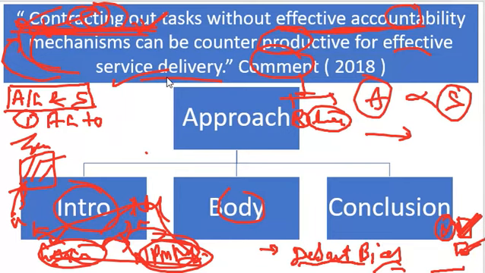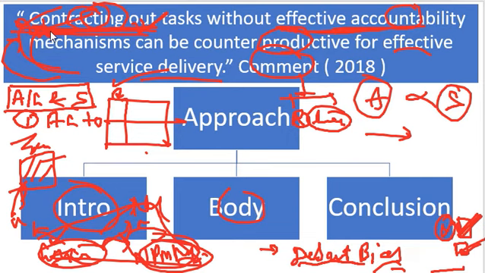If there were no contracting out, just imagine a table again, then when it comes to accountability for what, the answer is accountability for justice. There you will get the answer: accountability for liberty, equality, fraternity. Okay, so these were the criteria of accountability when it comes to the normal public sector.